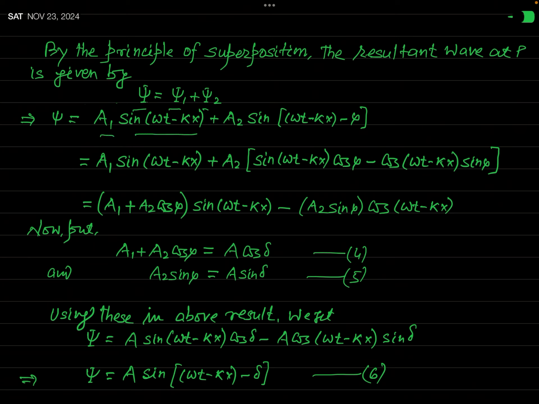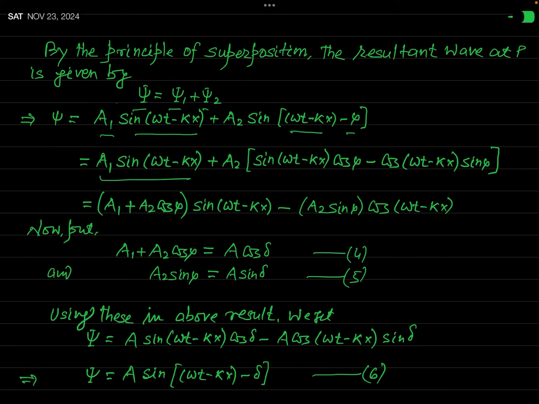And what is psi 2? This is a2 times sine of omega t minus kx minus phi. Now keep the first term as it is and expand sine of omega t minus kx minus phi by using the formula of sine a minus b. Here we will treat omega t minus kx as a, and phi as b. So this will be sine a minus b.